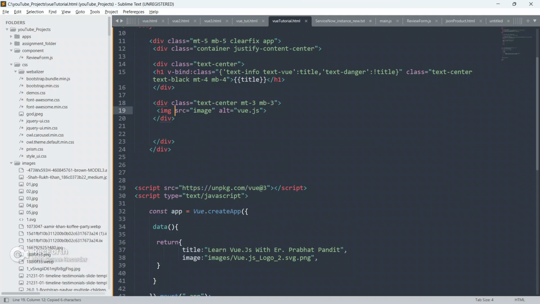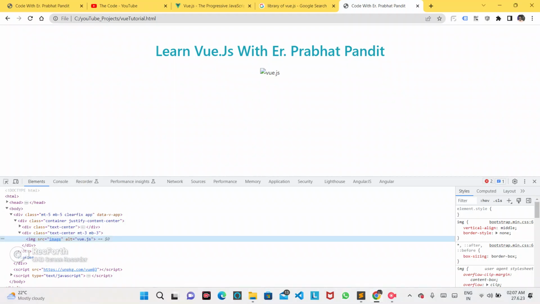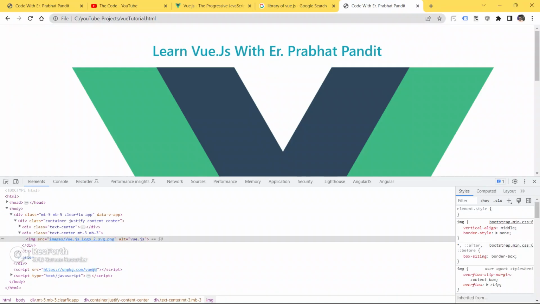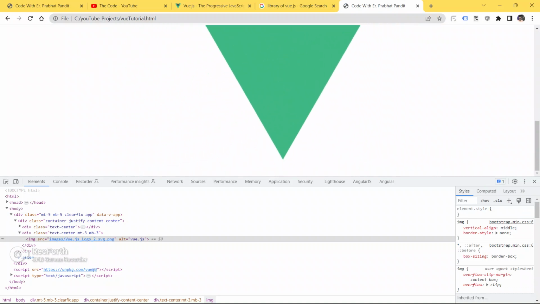We have to do v-bind here also. I already told you, v-bind is an attribute binder inside Vue.js, and using v-bind we can bind any attribute inside the HTML tag or HTML element. So let me paste it here, put a colon, save your code, go to the browser and refresh your page.